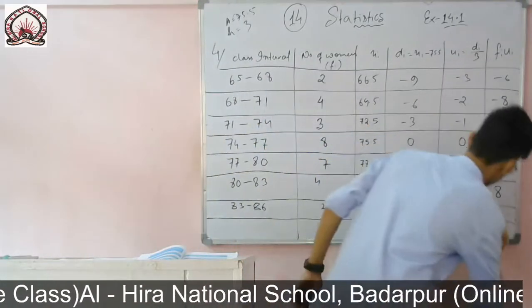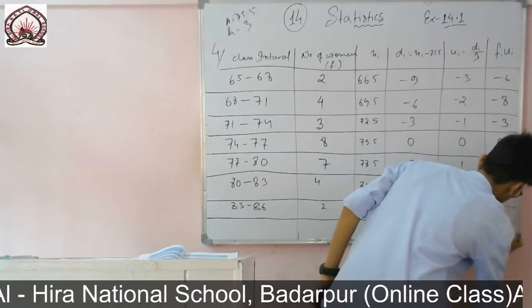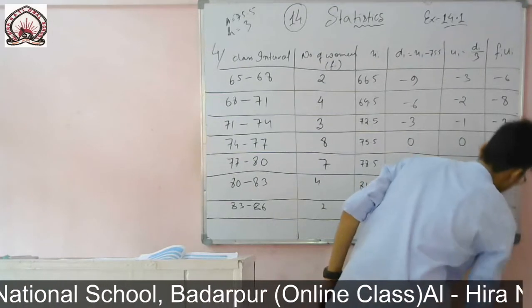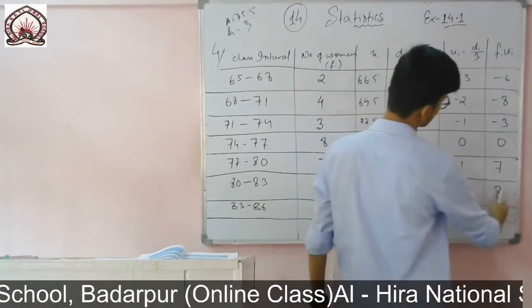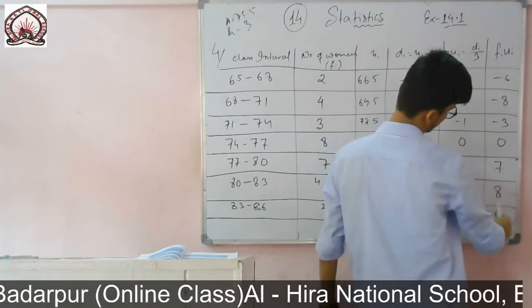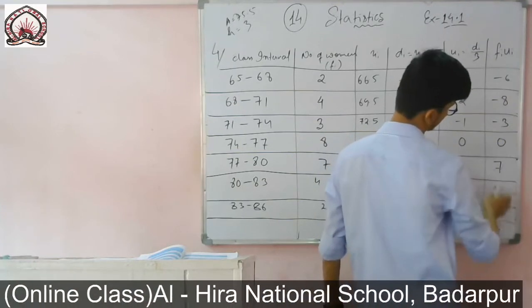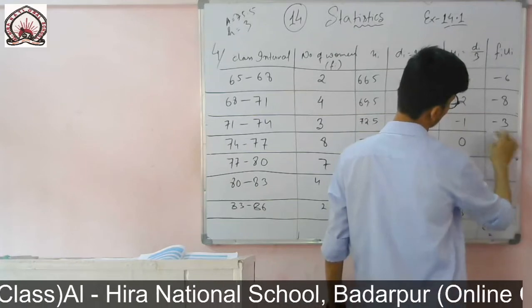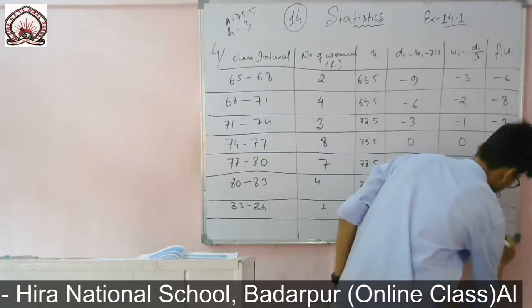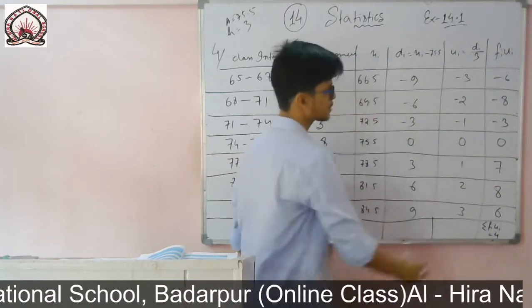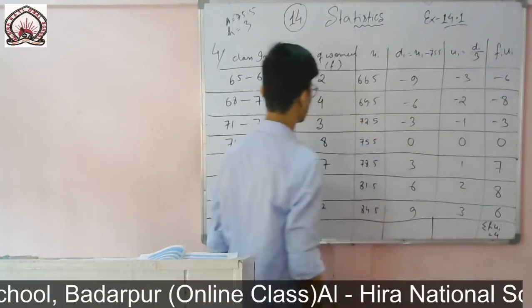Therefore the summation of fiui is equal to, now I'll find the value. This 8 and this 8 will cancel. This plus 6 and minus 6 will cancel. So there are left only 7 and minus 3, which is equal to plus 4. So summation of fiui is equal to plus 4. So I will write only 4.